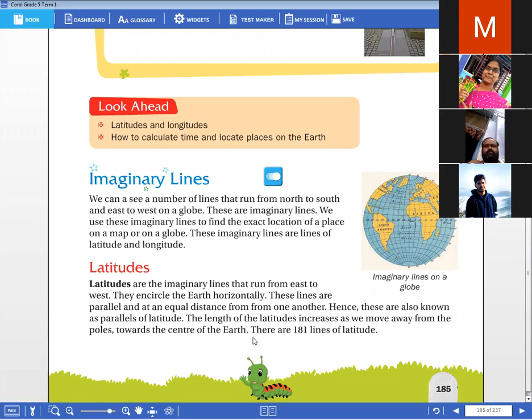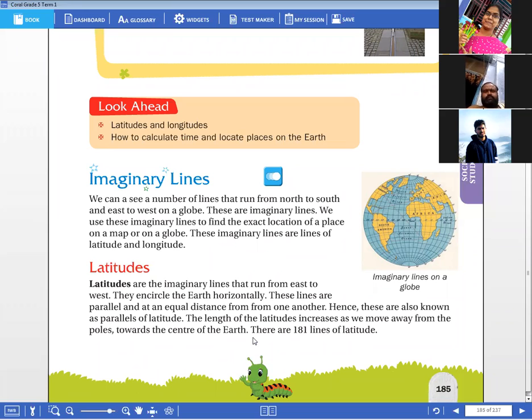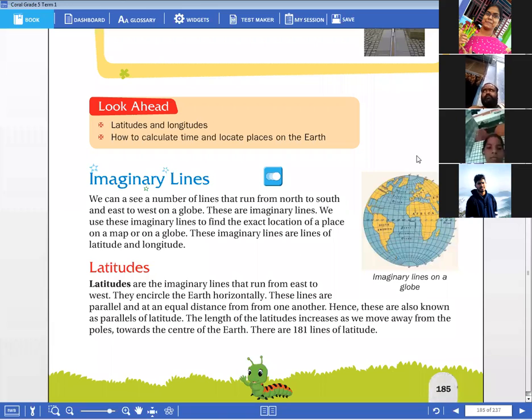We can see a number of lines. These lines are drawn from two directions. If you observe the globe here, children, one set of lines runs from North Pole to South Pole, these are vertical lines we call. And the other lines are from east to west.